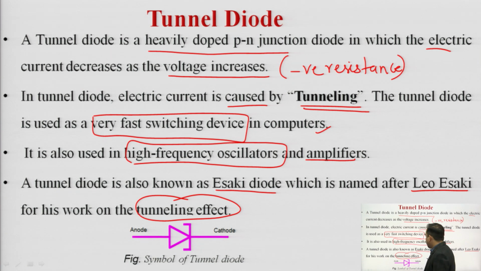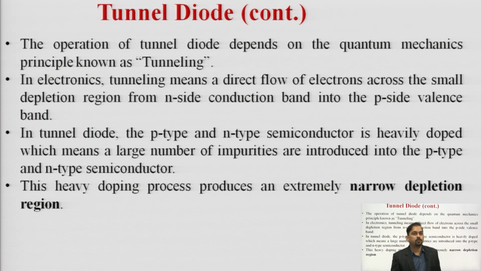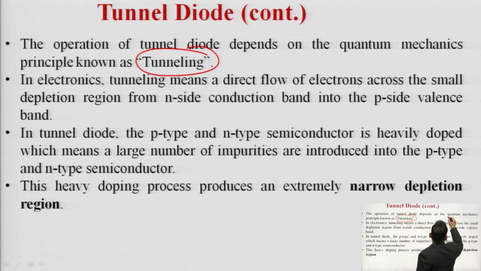Before that, we will see the symbol for the tunnel diode. We have seen the symbol for LED, the varactor diode, and the photodiode also. Now, for the tunnel diode we will have it like this. We have already seen that this tunnel diode basically works on the principle of tunneling, or the principle of quantum mechanical tunneling.